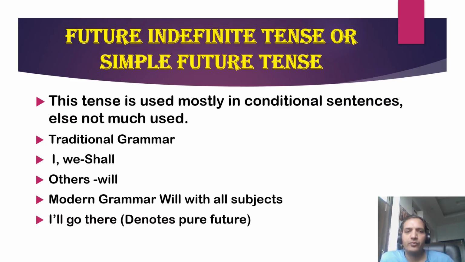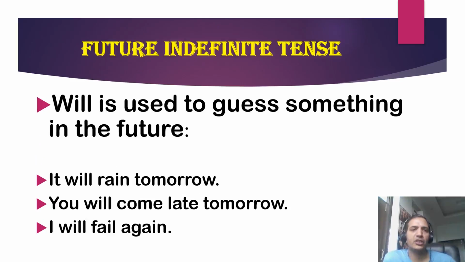Future indefinite tense. This tense is used mostly in conditional sentences. Otherwise it is not much used these days. In traditional grammar, we use shall with I and we: I shall, we shall. With everyone else, we use will. In modern grammar, will is used with all the subjects. These days there is a growing tendency of using will with everything: I will, we will. Otherwise, in traditional grammar, it is I shall, we shall. I shall go there denotes pure future.